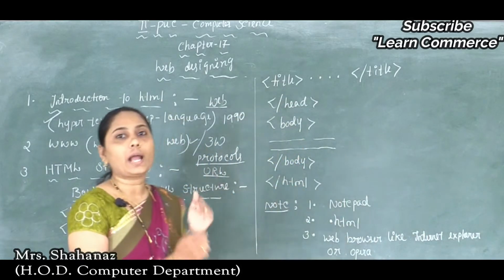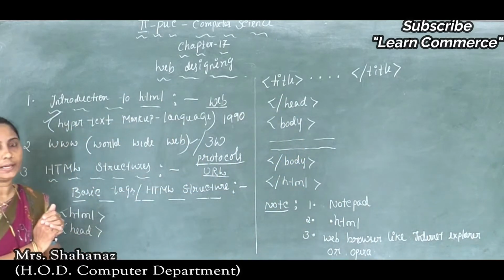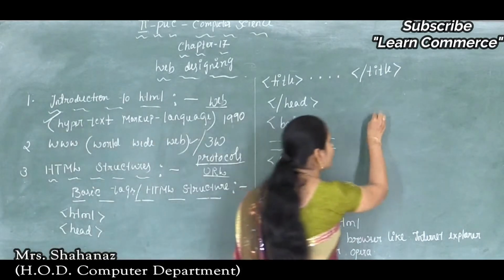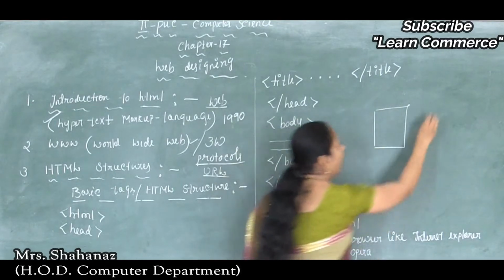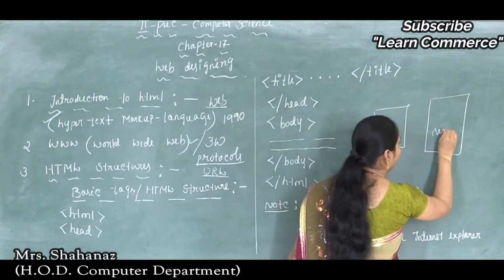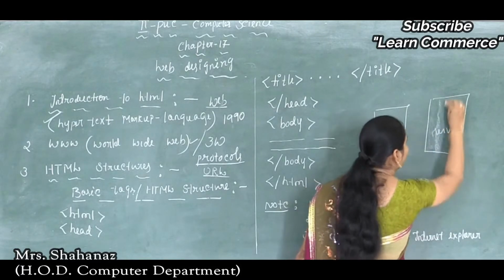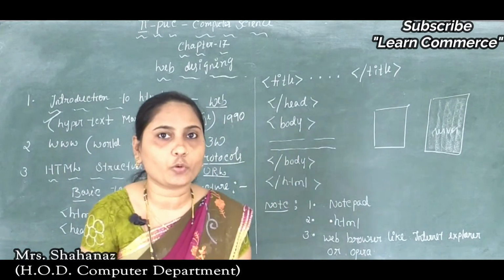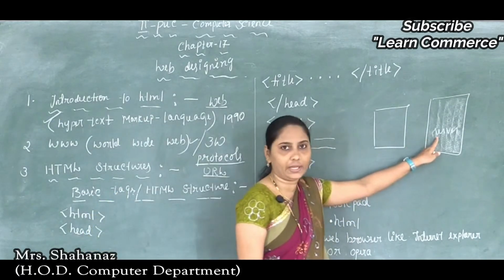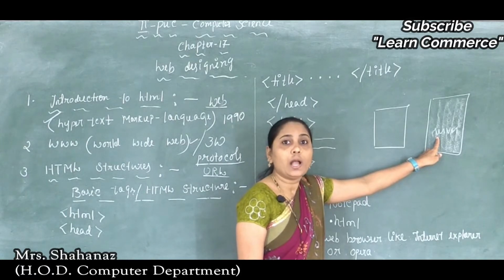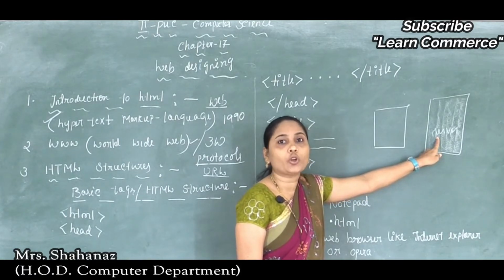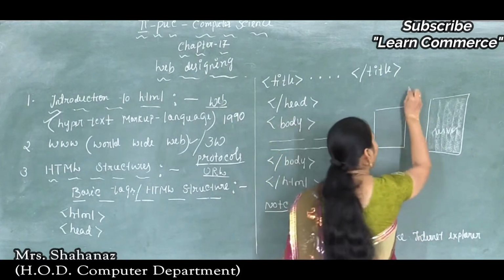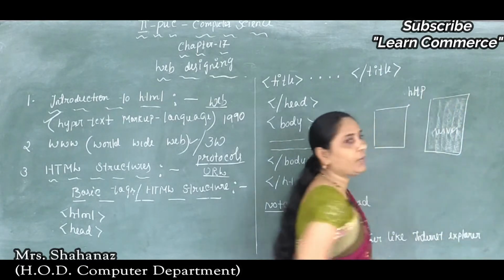So now, how are we accessing the information through the internet? Maybe the client is there and the server is there. This is the client, this is the monitor, and this is called the server. After creating the web page, all the information is added in the server only. The www also specifies the document. When they want to access the document, they need to use a protocol, and the protocol is the HTTP protocol.